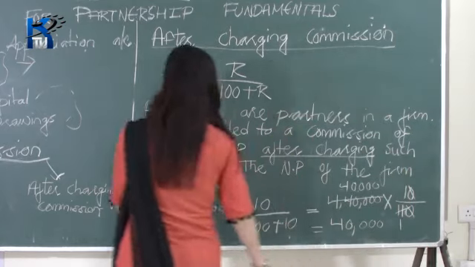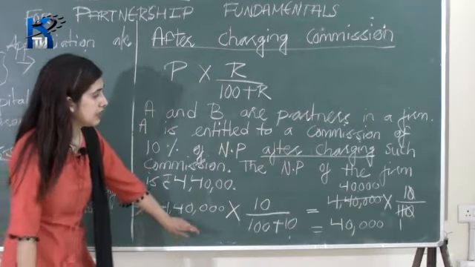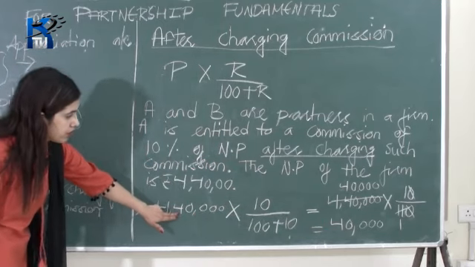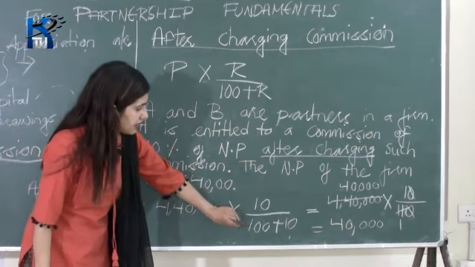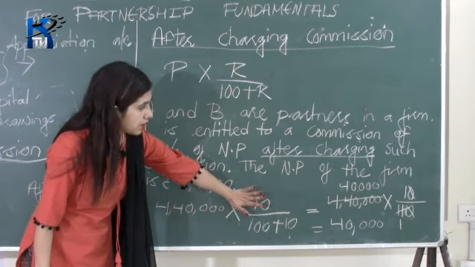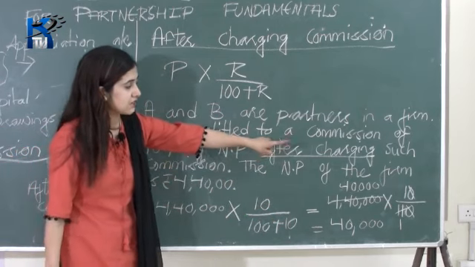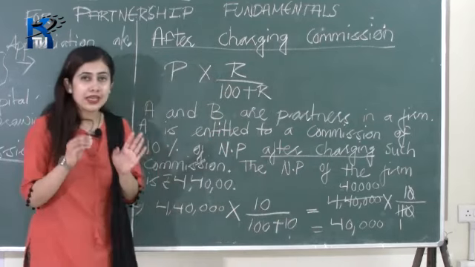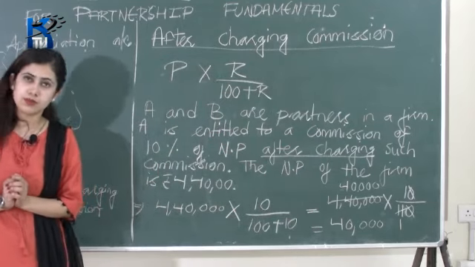Therefore A's commission is 40,000. A's commission is 4,40,000 into rate divided by 100 plus rate, that is equal to 4,40,000 into 10 divided by 110, which is equal to 40,000. So A's commission is 40,000.